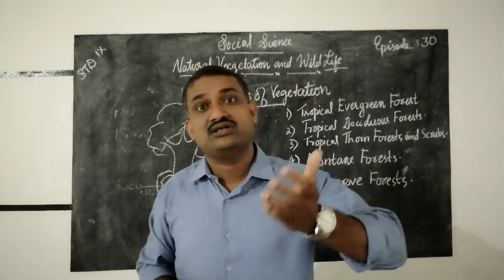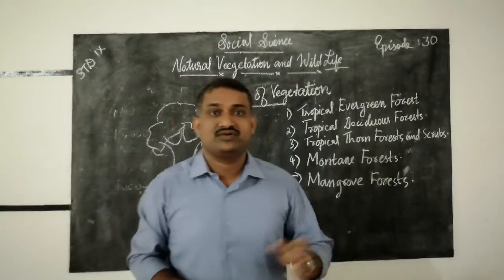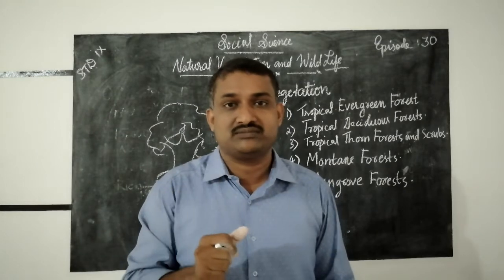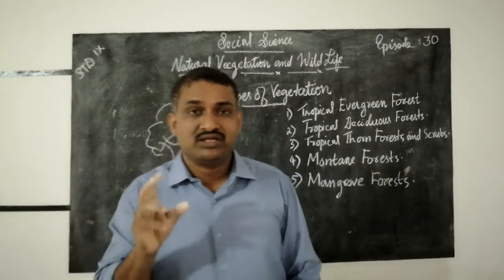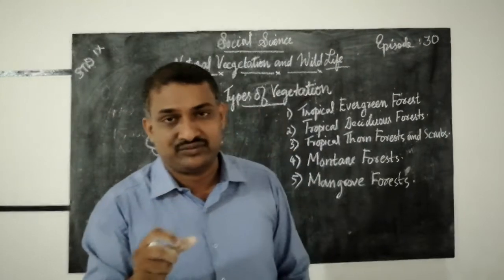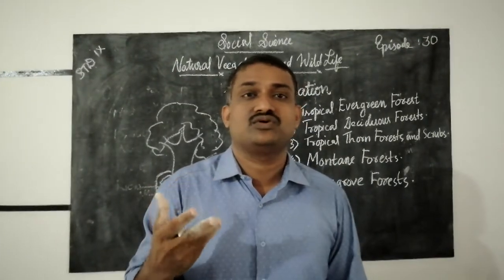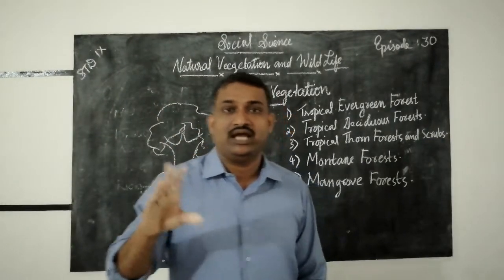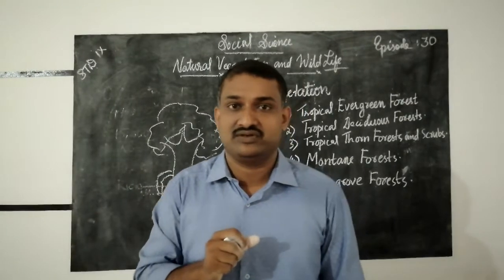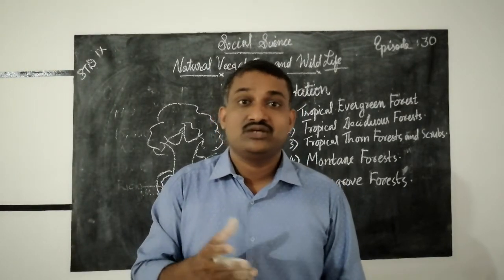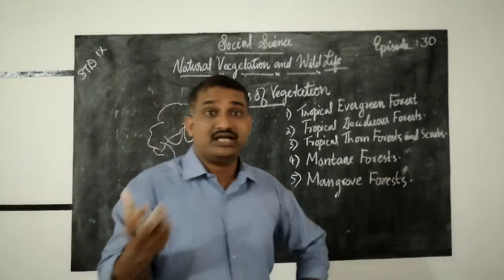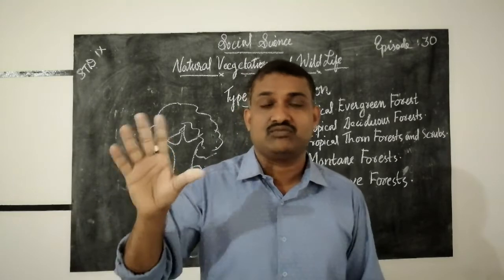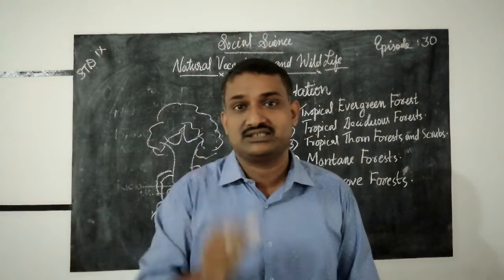So the government has different plans and projects to protect the plants. How does the government want to protect the plants? The government wants to protect wildlife by different kinds of rules and regulations. Through these rules and regulations, the government wants to protect animal life as well as plant life. Otherwise, imbalance may happen. You have heard about the reserved forest. Why is the government protecting the reserved forest? Some forests the government is protecting, and we can call it a reserved forest.